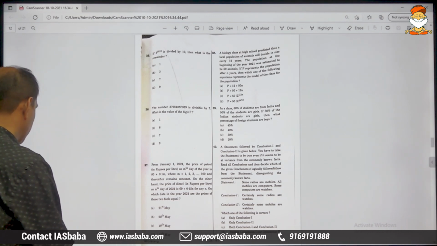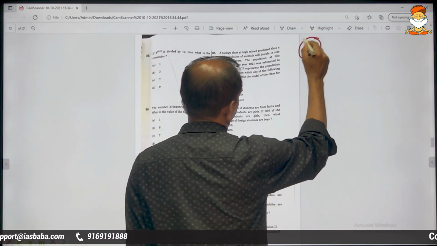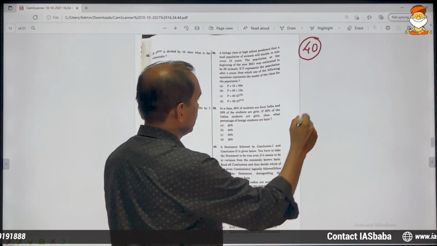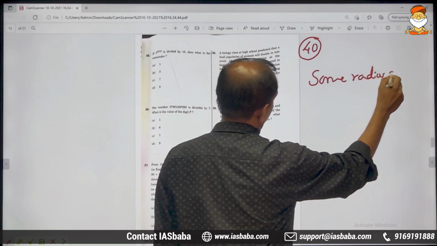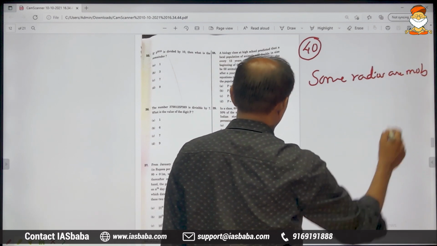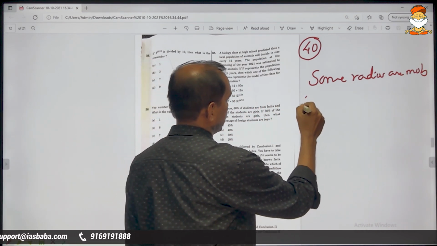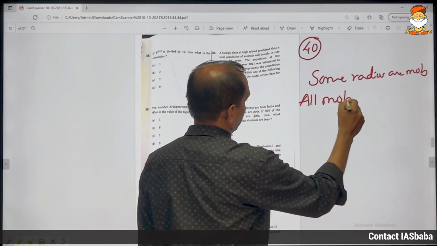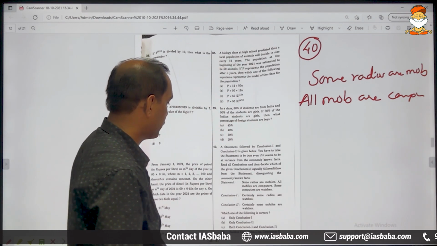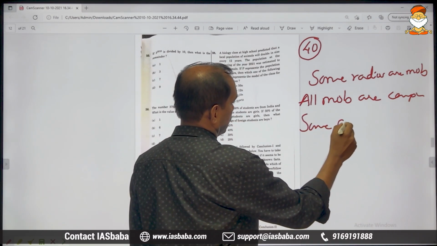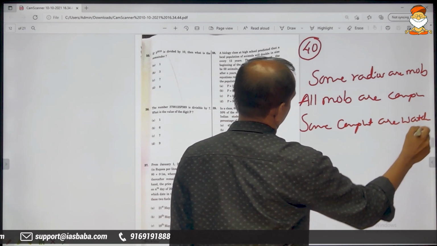Moving on to 40. 40th problem. He has given statements. Some radios are mobiles. All mobiles are computers. Some computers are watches.